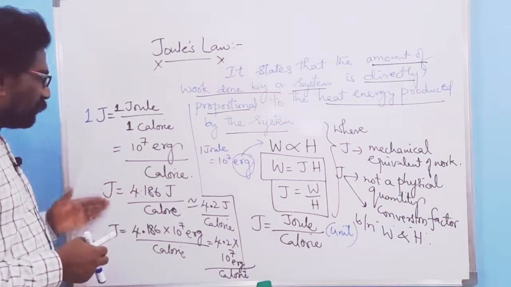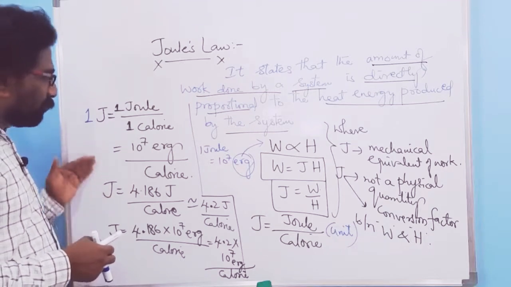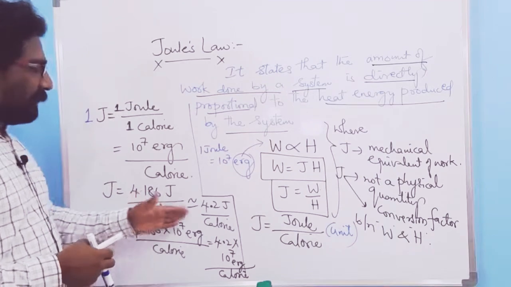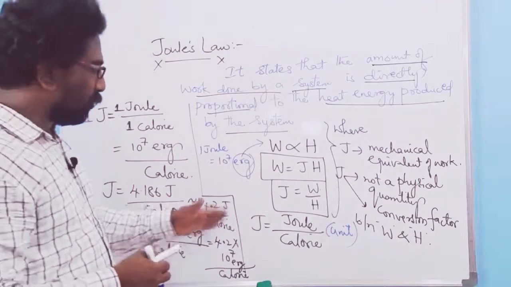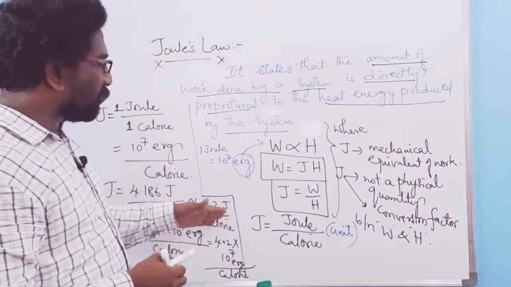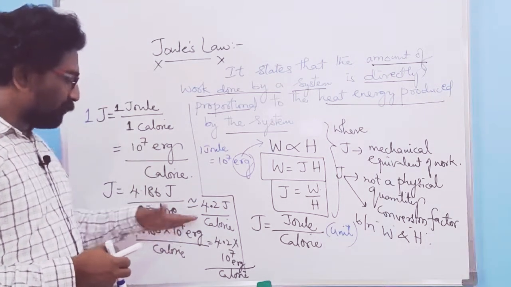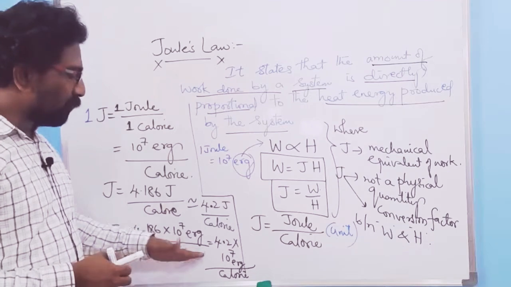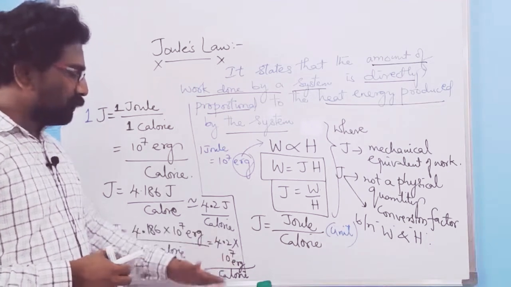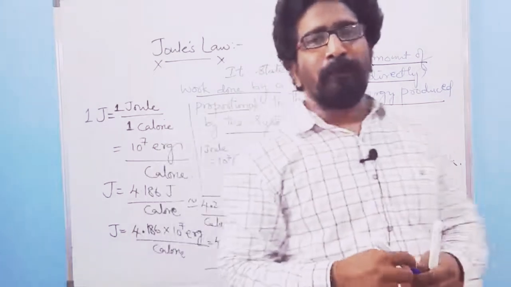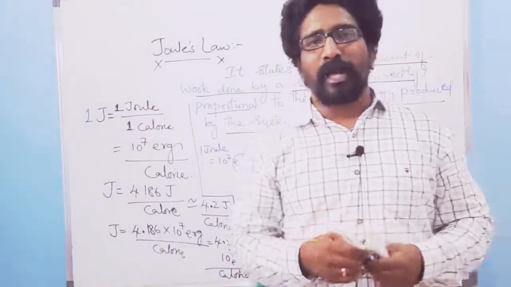So now 1 joule is equal to 1 mechanical work done. That's the mechanical equivalent of work done equal to 4.186 joule over calorie, approximated to 4.2 joule over calorie. If I write this equation in terms of erg, it will be 4.186 into 10 power 7 erg over calorie, that is equal to 4.2 into 10 power 7 erg over calorie. So this is the concept of what is meant by Joule's law in terms of thermodynamical concept.